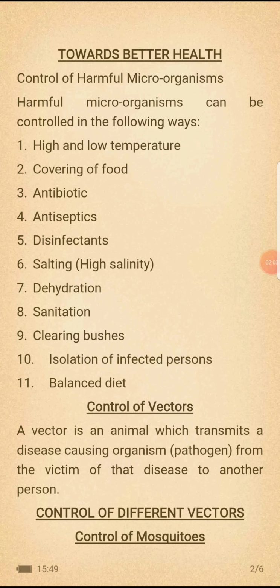Now, how do we control vectors? A vector is an animal which transmits a disease causing organism, a pathogen, from the victim of that disease to another person. How do we control vectors?